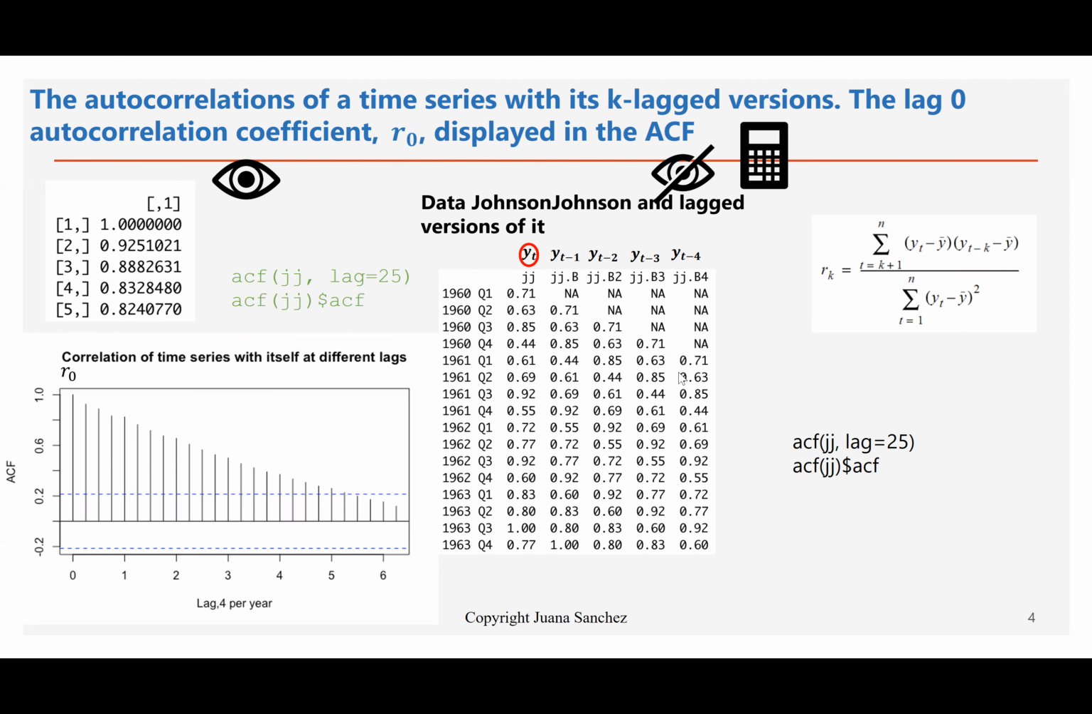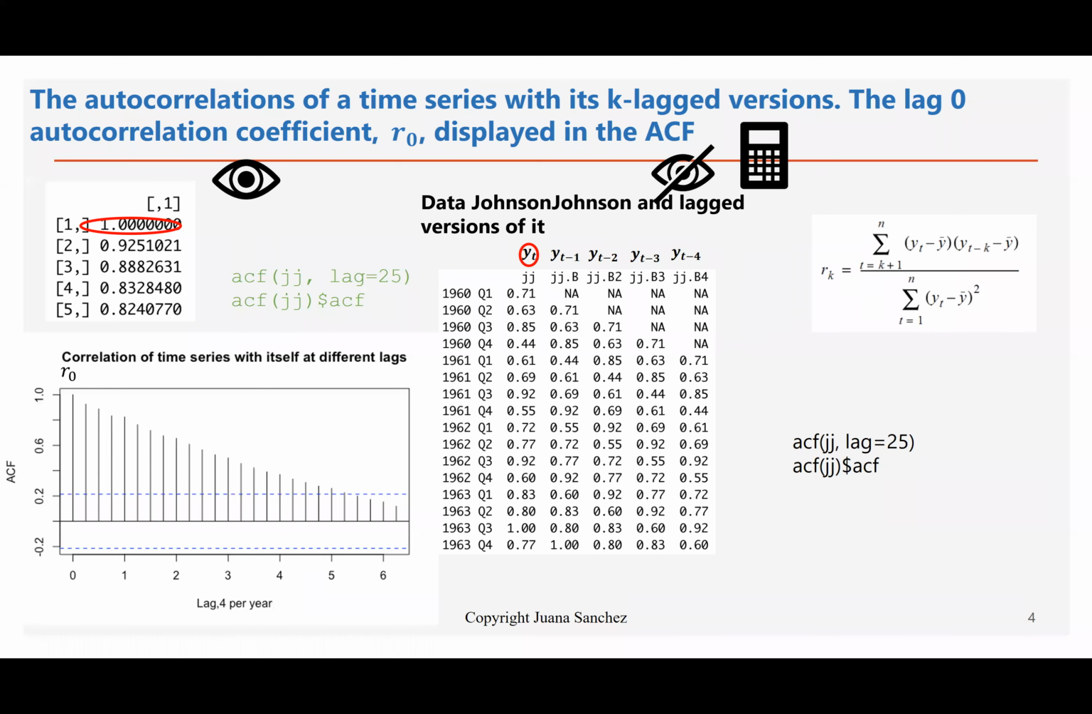So the right-hand side contains things that we don't see as we are running, right? How the calculations are being done by R. On the left-hand side is what we see. So let's focus now on the actual values of the correlation. So look at the 1.